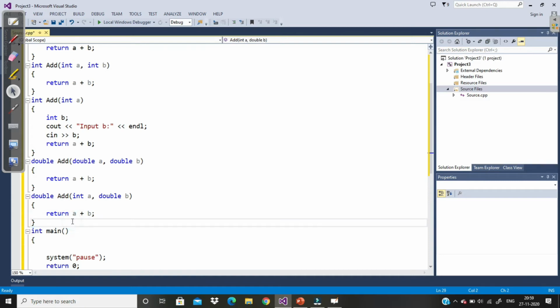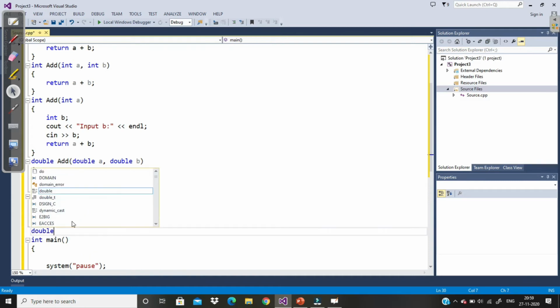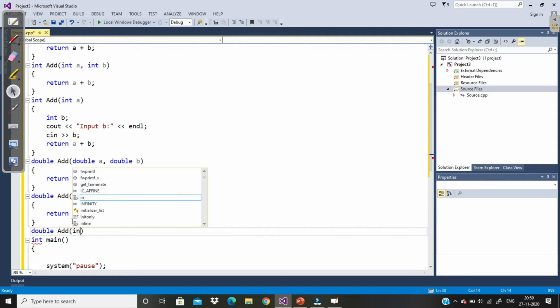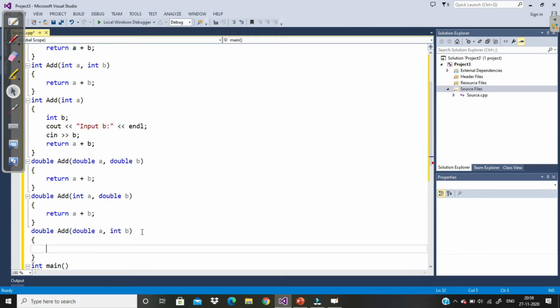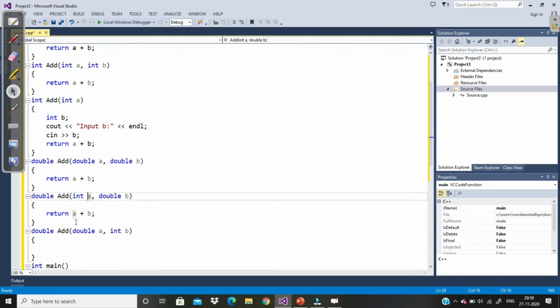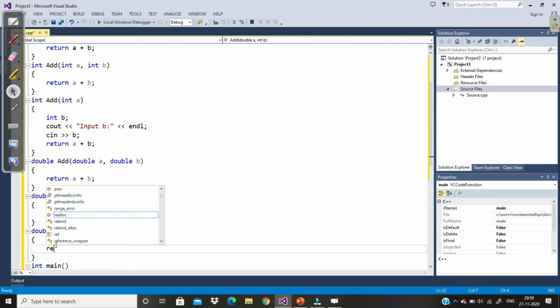Now let's write it in a different way. Double add, double a and int b. Here the first parameter is of type double, a real number, and the second parameter is an integer. And in the previous one, the first was an integer and the second one was a real number. Now return a plus b.